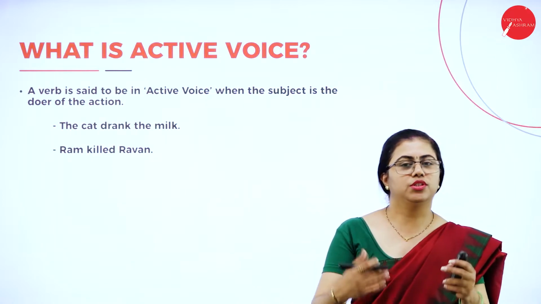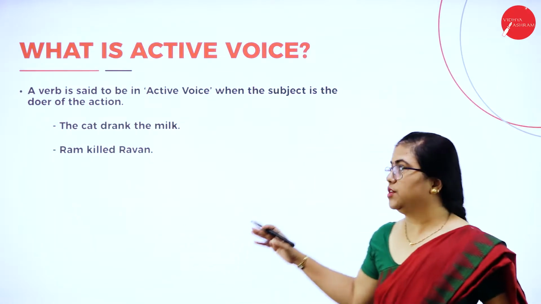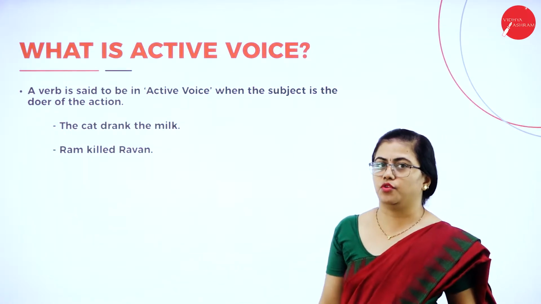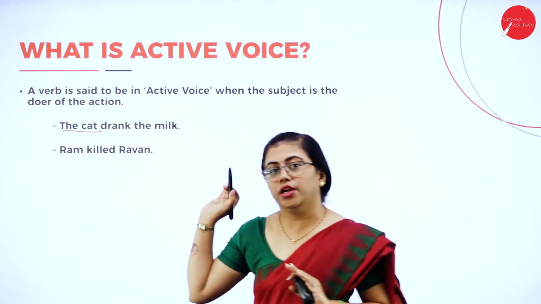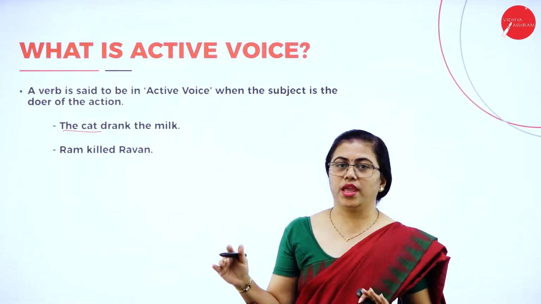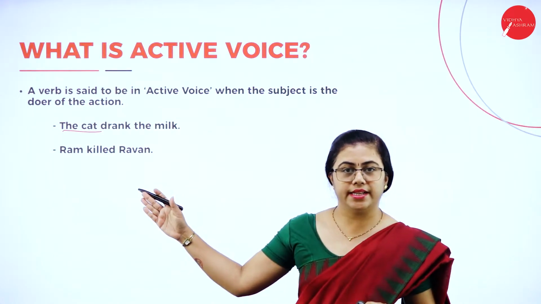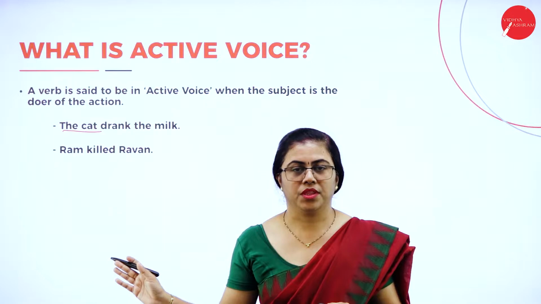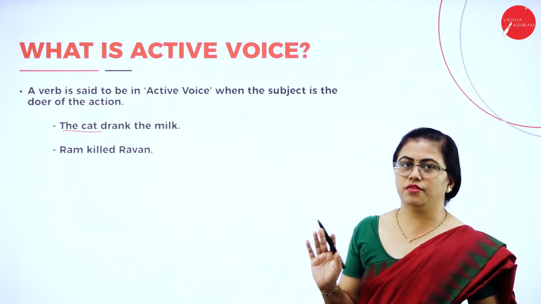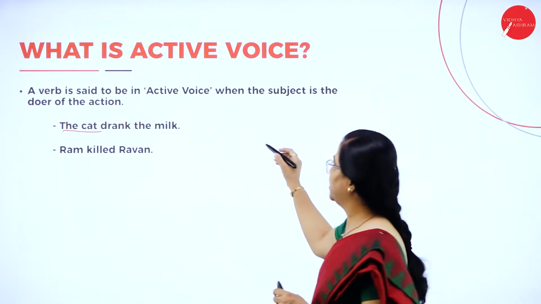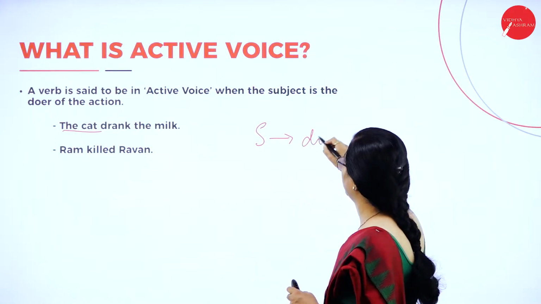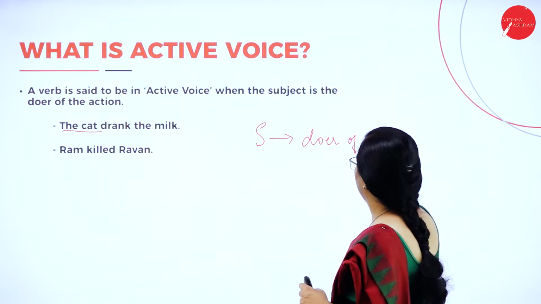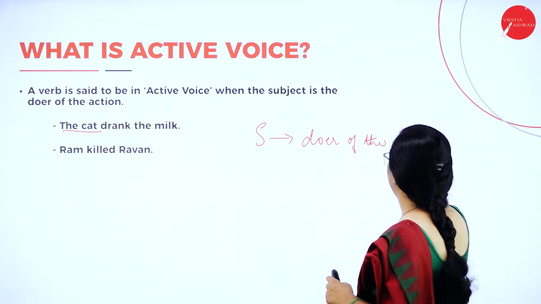Okay, coming to this session about active and passive. First, let us understand what is active voice. Okay, there is a subject which is in the doer part of the sentence. Okay, if the subject in the sentence is the doer of the action, then it is called as active voice. So you know what is subject, what is verb and what is object, isn't it? Subject is the doer of the action.